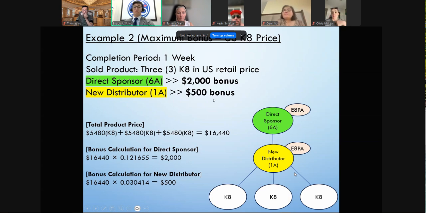So this is the maximum bonus, if you're trying to get the full max, it was 3K8. And by the way, this is the US retail price. Depending on your country and the retail price, the bonus will slightly vary. So please keep that in mind.